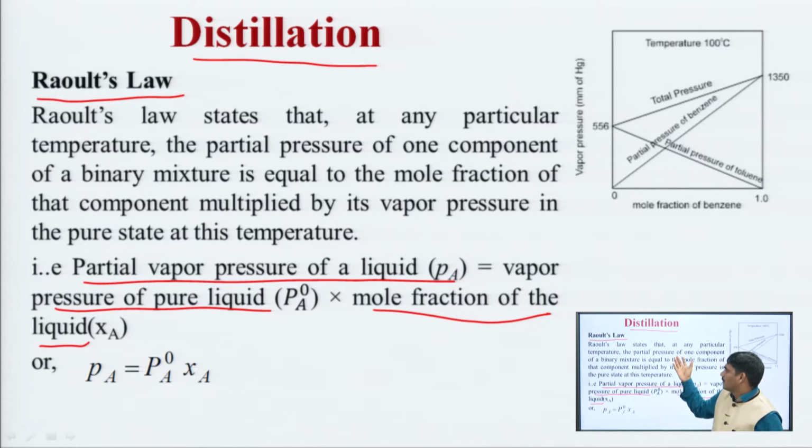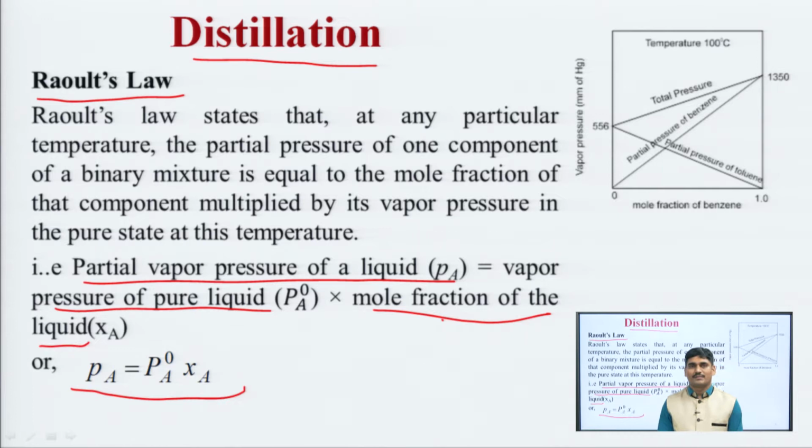As per Raoult's law, partial pressure of a liquid is equal to the mole fraction of the liquid multiplied by vapor pressure of the liquid in pure state. So, Pa is equal to Pa0 into Xa. Okay. Here is a diagram of a binary mixture showing two liquids.